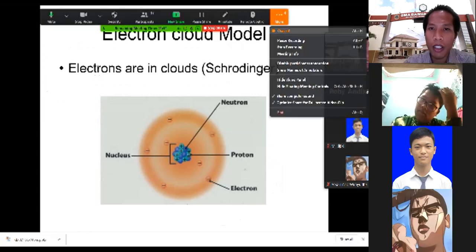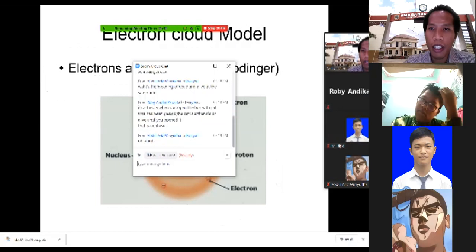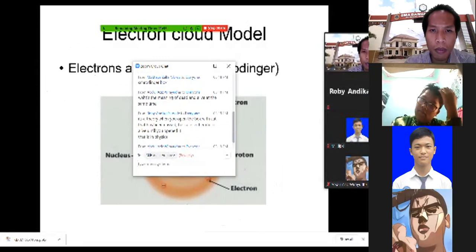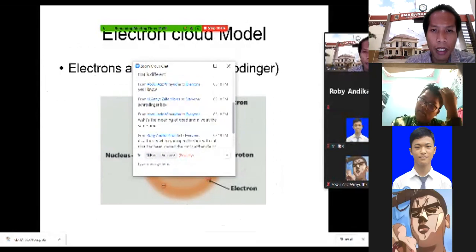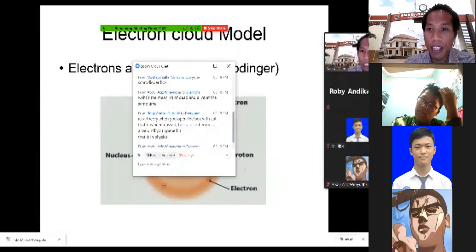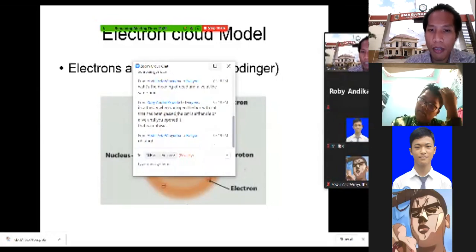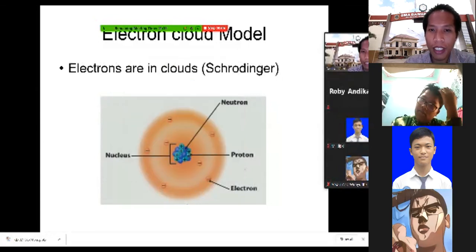Okay, some of you are writing in the chat. Yes, Schrödinger's box theory is the same, yeah, with this one. Maybe you learn about this one in physics. So they are the same thing.